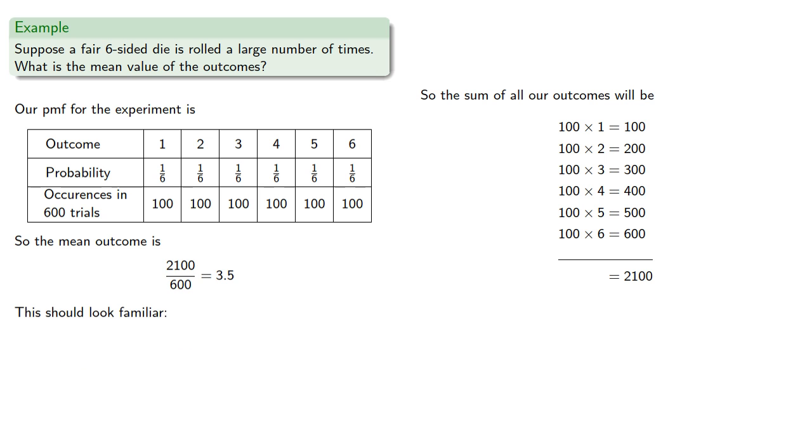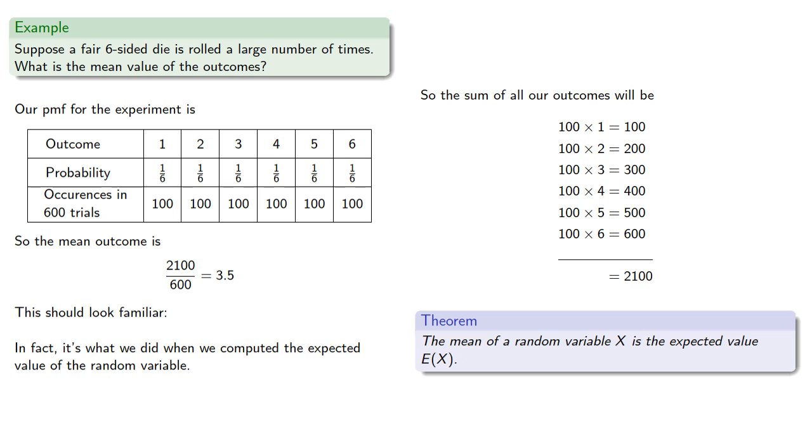Now this should look familiar. In fact, it's what we did when we computed the expected value of the random variable. In other words, the mean of a random variable is the expected value, E of X.